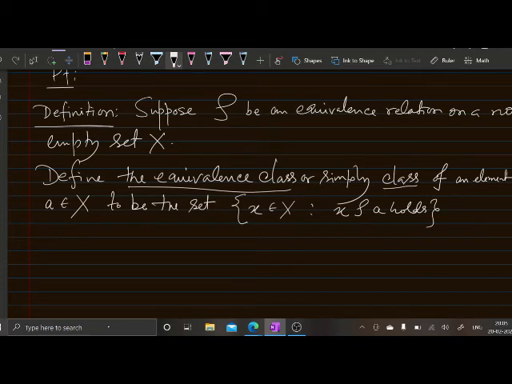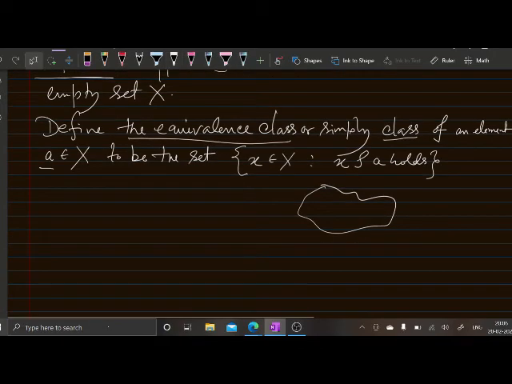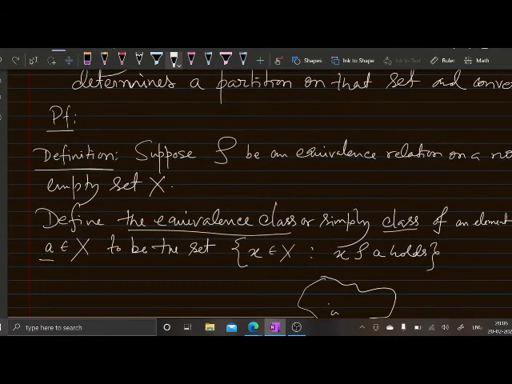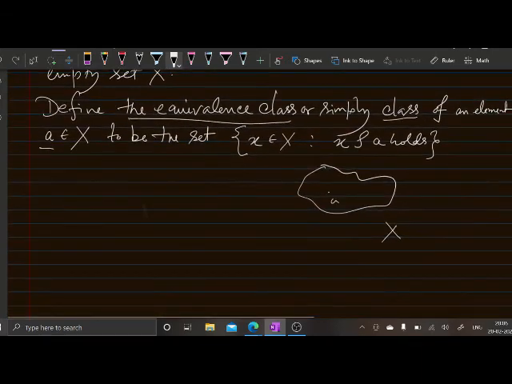So the equivalence class of a consists of those x which are related to a. Suppose this is your X and you take one element a, and on X you have already defined an equivalence relation rho. Then the equivalence class of a means those elements which are related to this a.